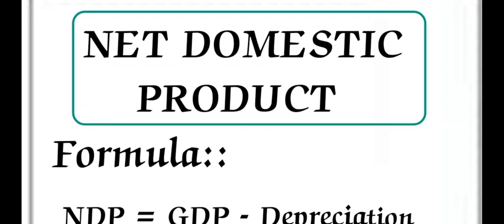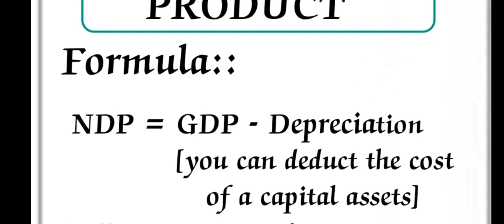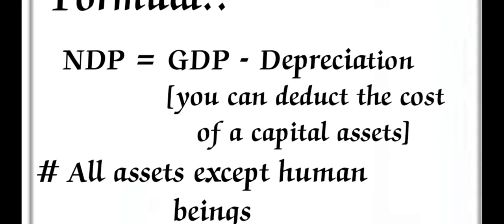In Indian economy, we are going to discuss net domestic product, that is NDP. In the previous class we already discussed GDP, that is gross domestic product. GDP means the total value of the final goods and services which are produced within the boundary of one particular period, 1 year. In the same way, the formula of NDP is GDP minus depreciation.